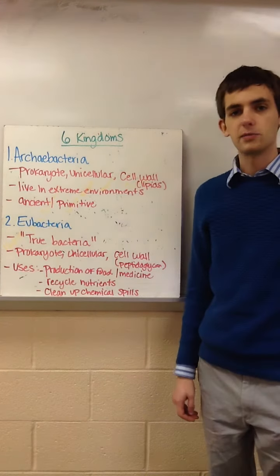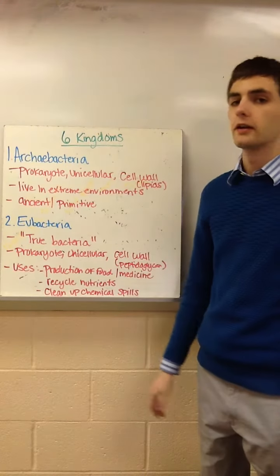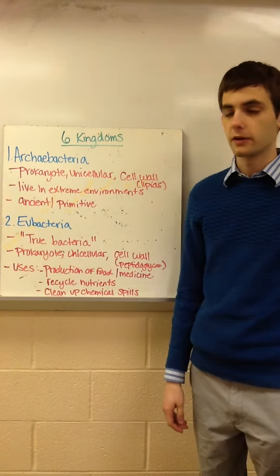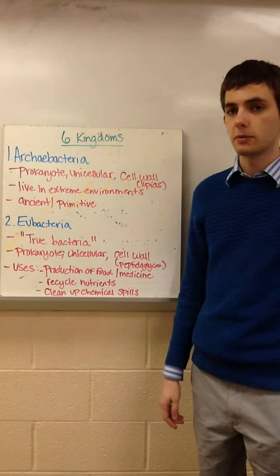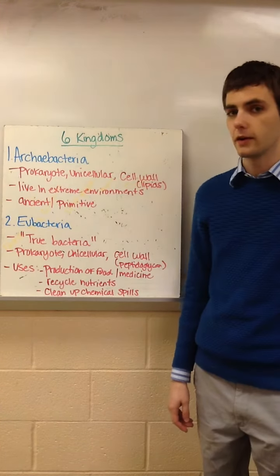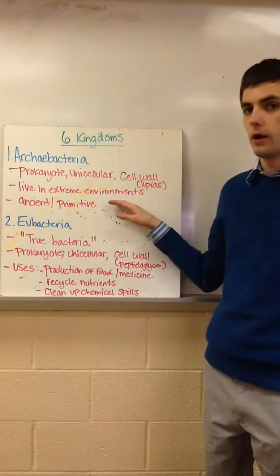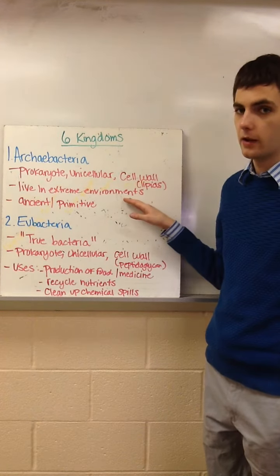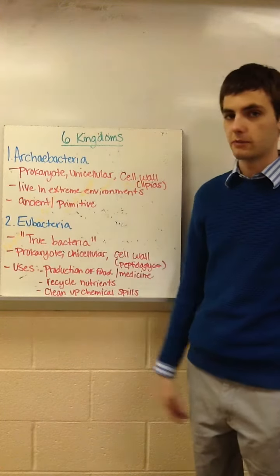There are 6 kingdoms when we're classifying organisms. The first is archaeobacteria, and these are prokaryotes that are unicellular and have a cell wall that's composed of lipids. And these are our extremophiles. So these are bacteria, or ancient bacteria, that live in extreme conditions, so really cold environments or very hot environments, like deep sea thermal vents. And these are our primitive types of bacteria.